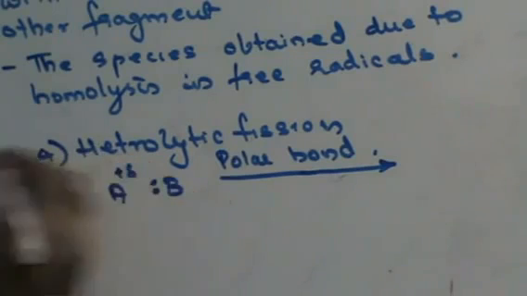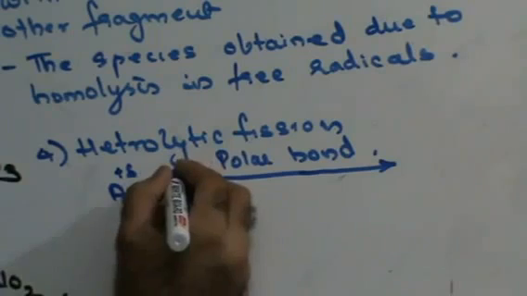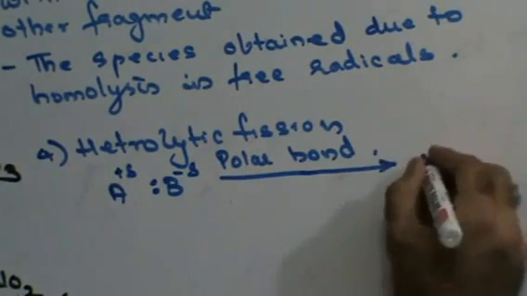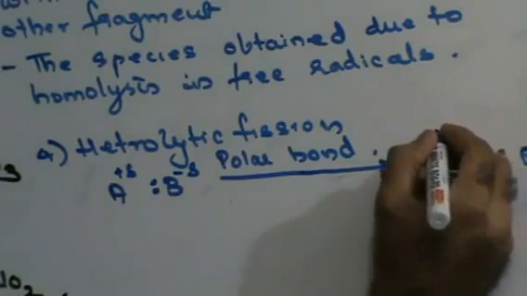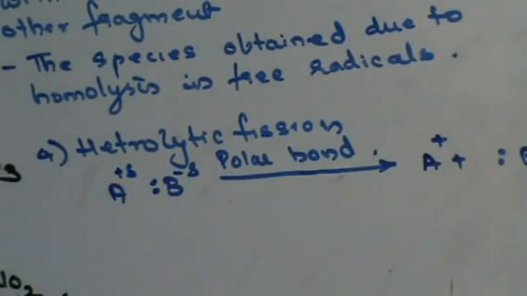The atom from where it is shifted away carries a small positive charge, that is delta positive, and the other atom carries a small negative charge, that is delta negative. So let us assume that this is a polar bond. Now if I break this bond in such a way that both the electrons are retained by one atom, A plus B, where A gets converted into a positively charged ion and B gets converted into a negatively charged ion.